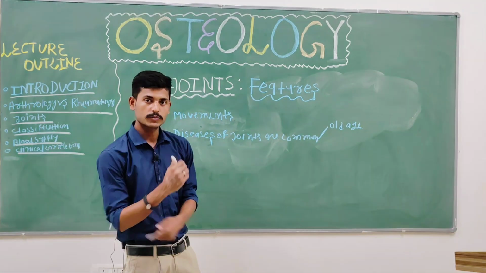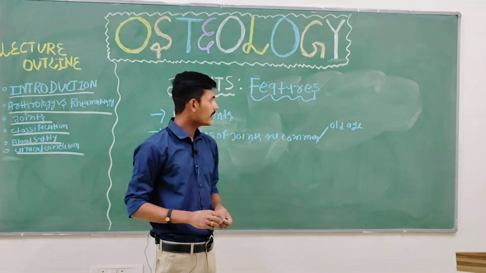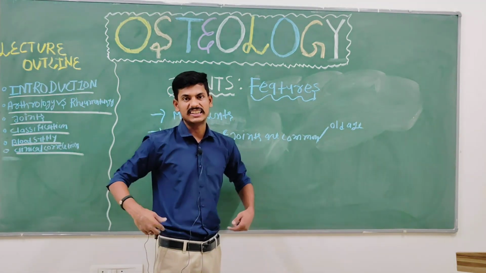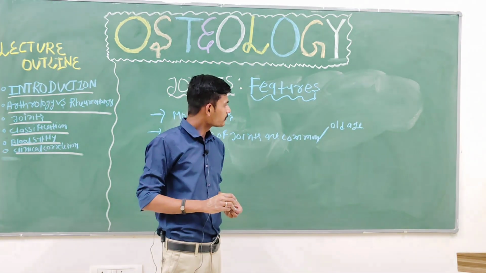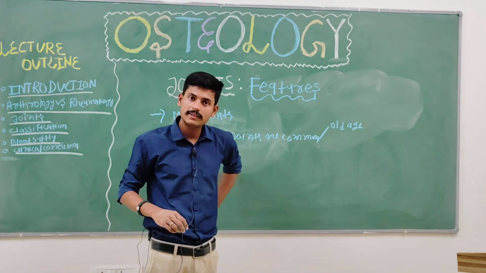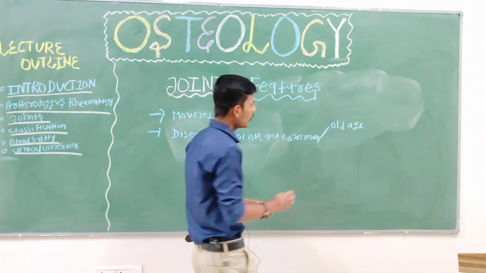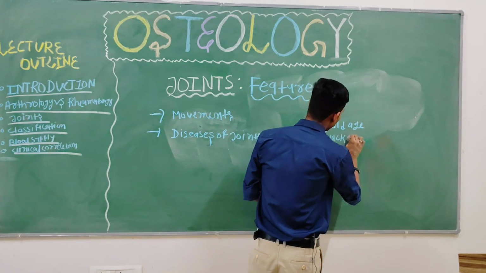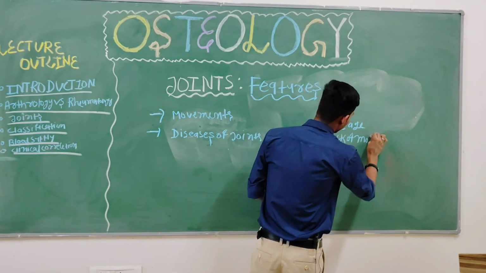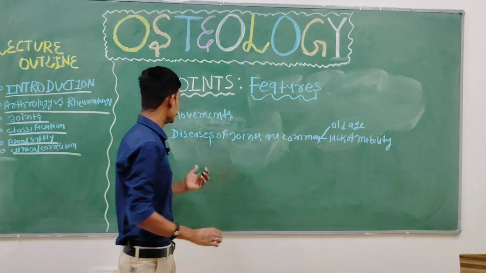Elbow and knee joint pains are most prevalent in old age persons, whereas old age females have hip pain and pain in their vertebral column, back pain. So old age and lack of mobility also contribute to these diseases.